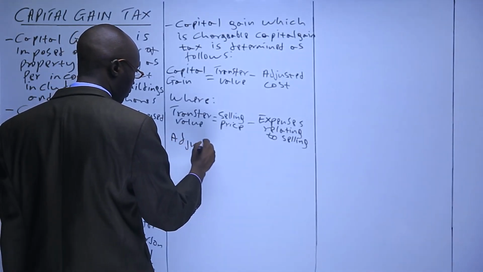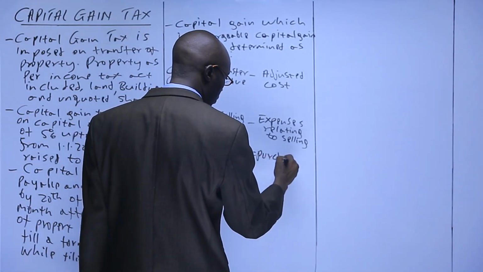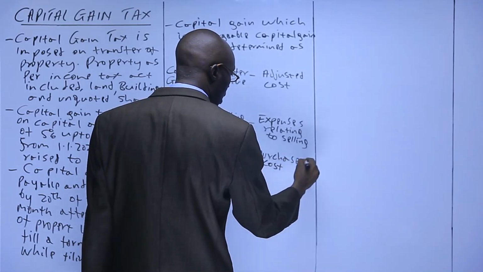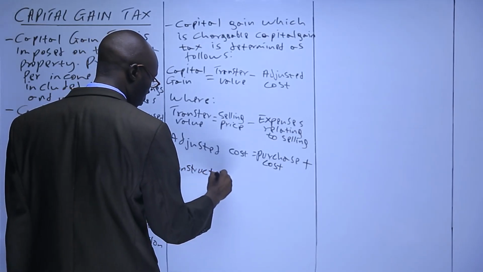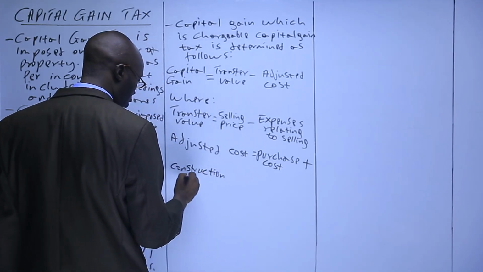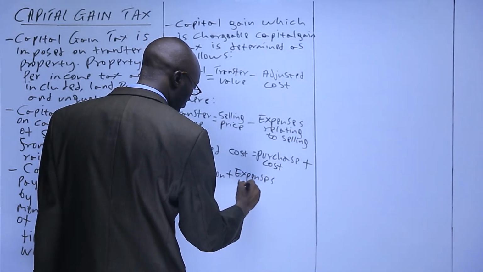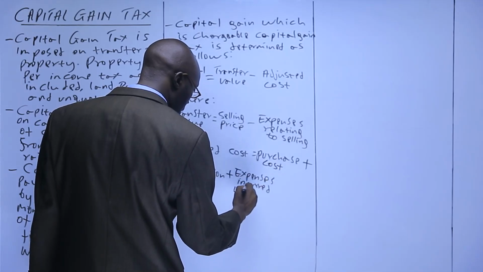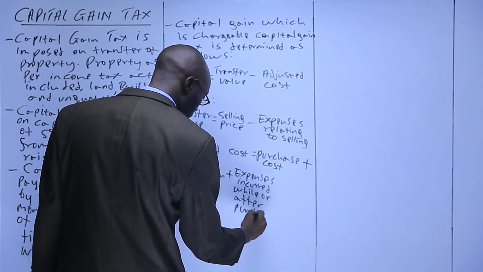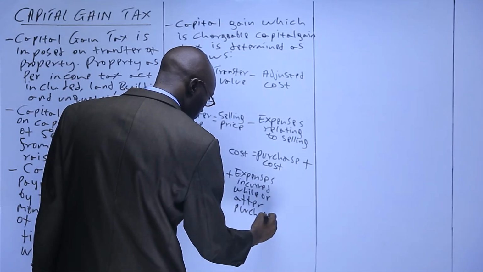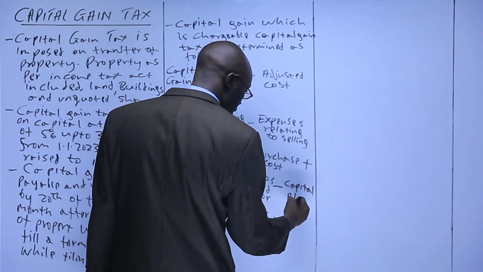Adjusted costs is equal to purchase costs plus construction costs plus expenses incurred while or after purchasing. Minus capital allowance.